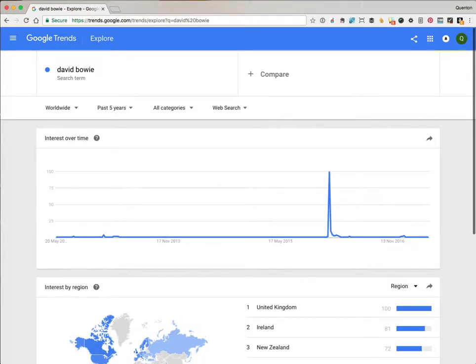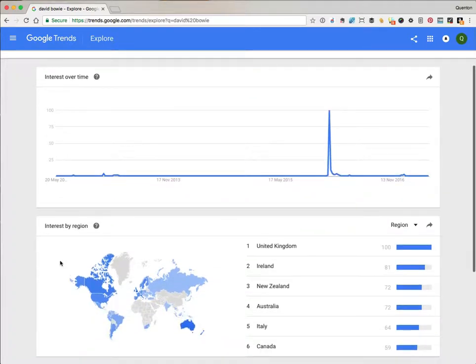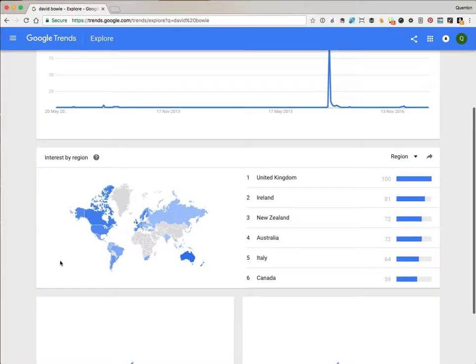Now, the scale on the left-hand side doesn't signify a particular number of searches. It's not 100 searches or 100,000 searches or anything like that. 100 is just the peak popularity for this term. 50 would be half as many searches, and 1 would be 1% of the peak searches. Anything less than that would be shown as 0, although there are still searches going on, just less than 1% of the peak.